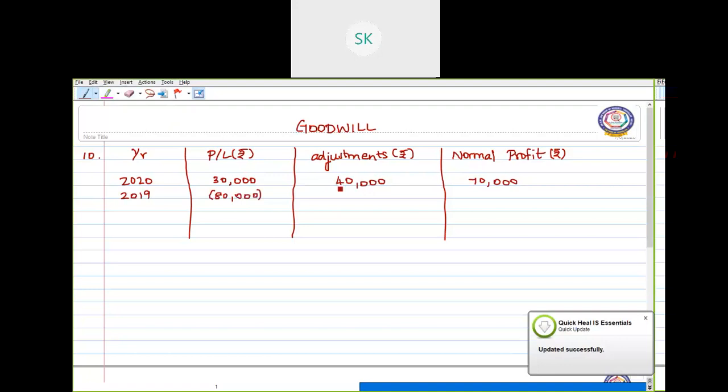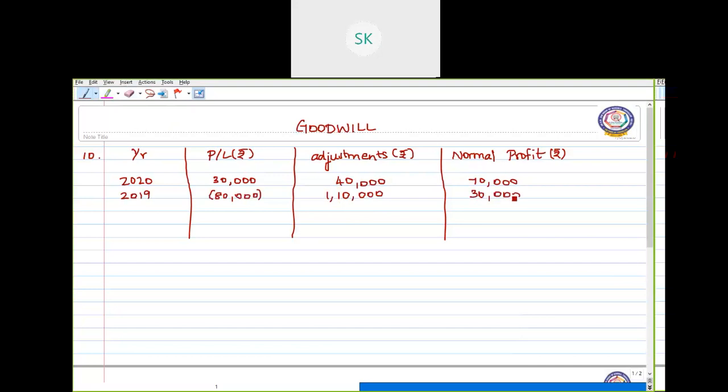Next, in the year 2019 the firm incurred a loss of rupees 80,000. And the firm had paid a compensation for the voluntary retirement. Okay, so that item which we would have debited in the profit and loss account has to be added back now. So add that 1,10,000. So now we will have the normal profit as 30,000.